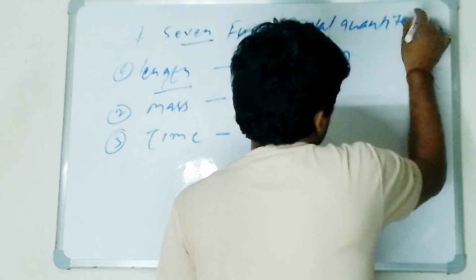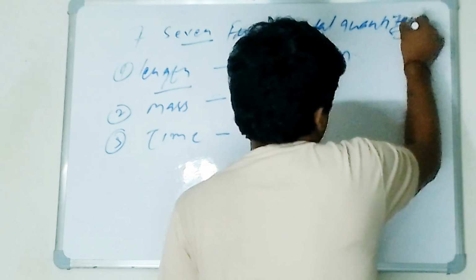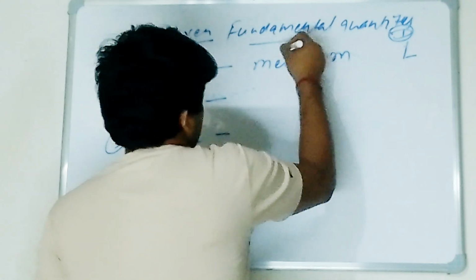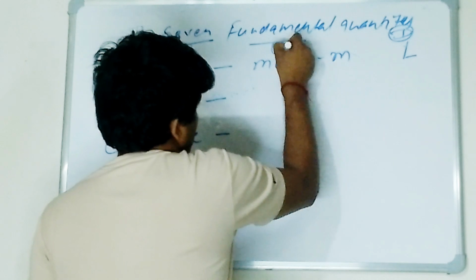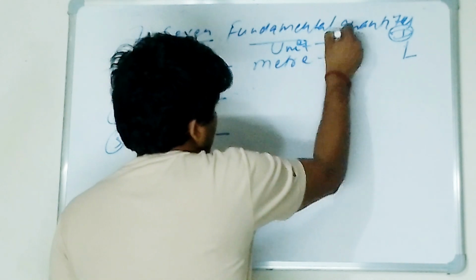So I will write L. Here I am writing D for dimension, and here I am writing the unit. This is the unit and this is the representation of the unit.